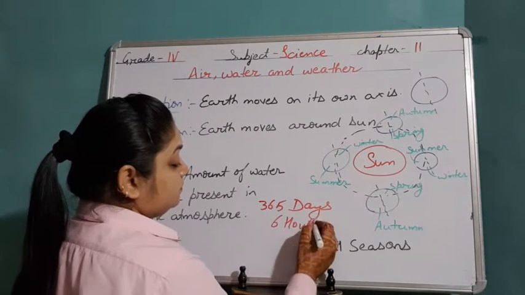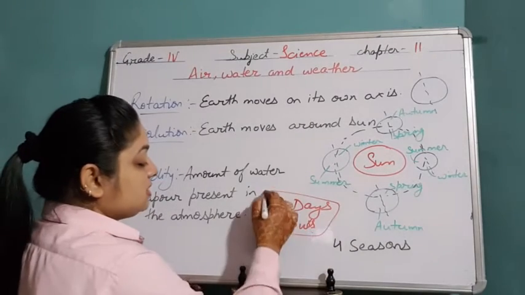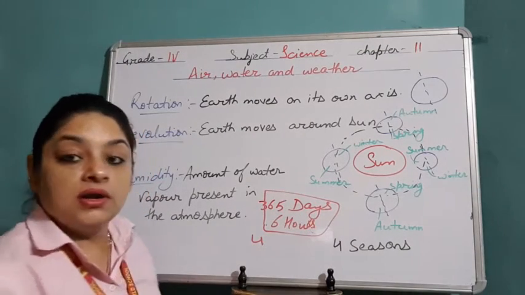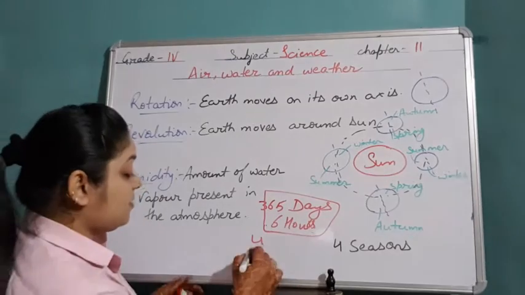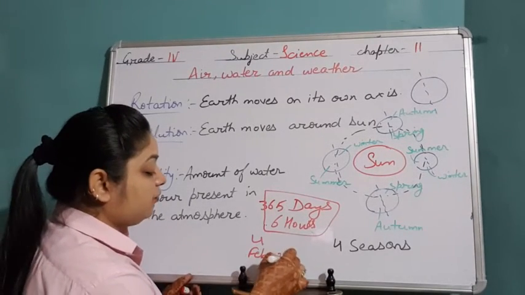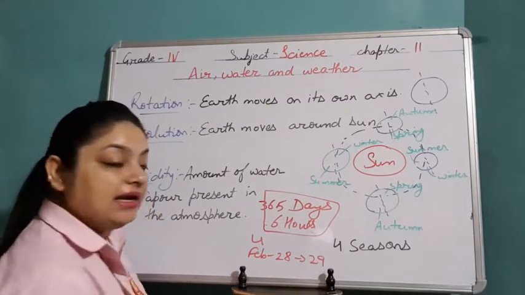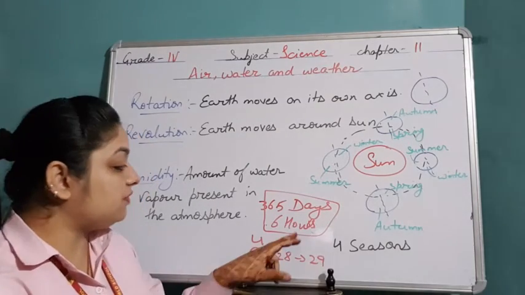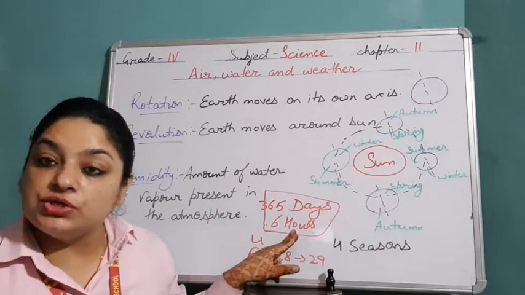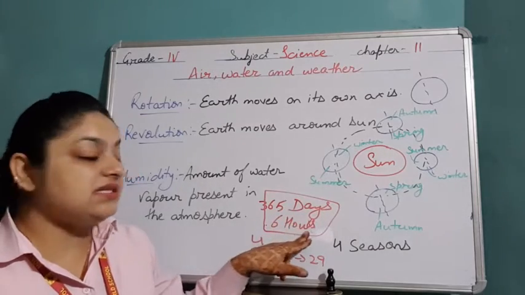Now see, do you know the reason why after every 4 years we have a leap year? That is, in the month of February, in place of 28, we have 29 days, one more extra day, right? What is the reason behind it? It is because earth completes its one revolution in 365 days and 6 hours.